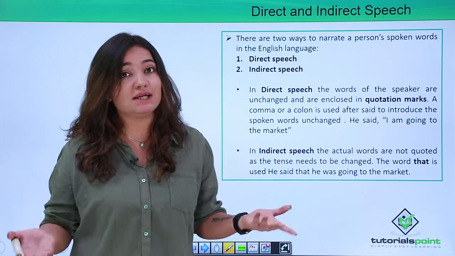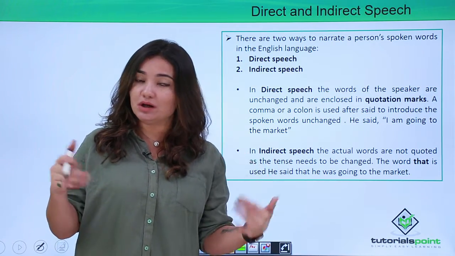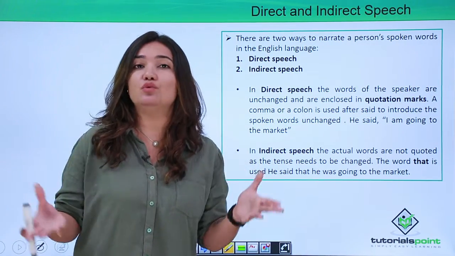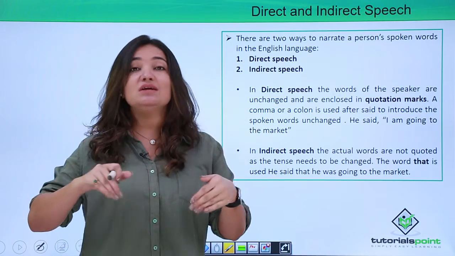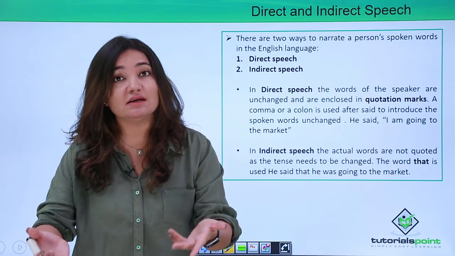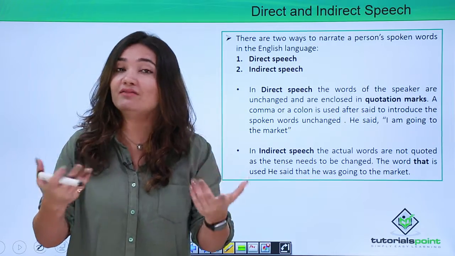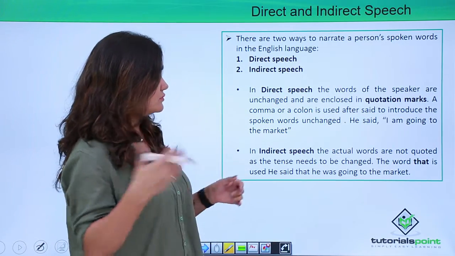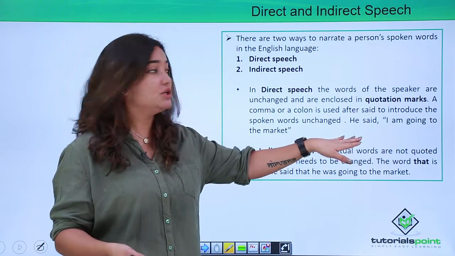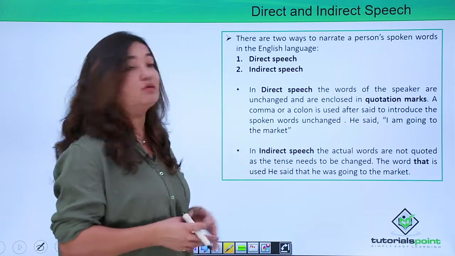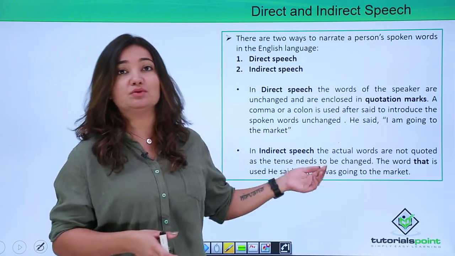In indirect speech, of course, you are not conveying the message word to word or quote unquote. You are not presenting the message of the speaker. Rather, you are changing it and then presenting it, though the meaning remains the same. Or a better word would be you are paraphrasing it and presenting it, right? So, for example, now this same sentence which here was in your direct speech, now how do you convey it in indirect speech? He said that he was going to the market, right?